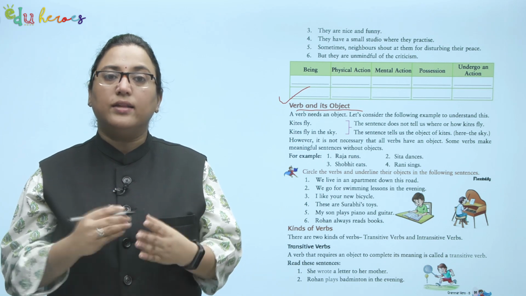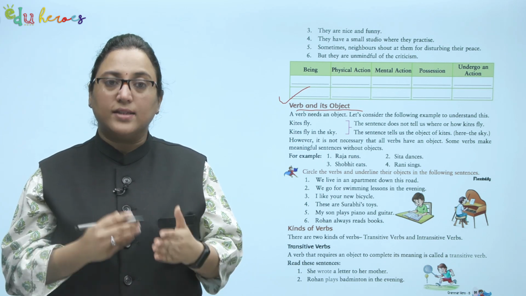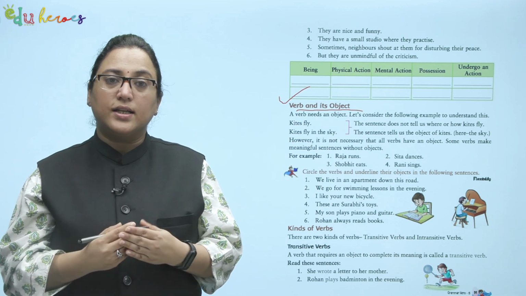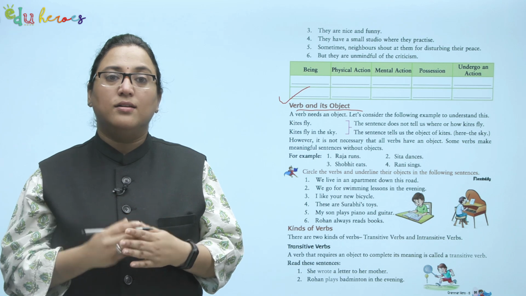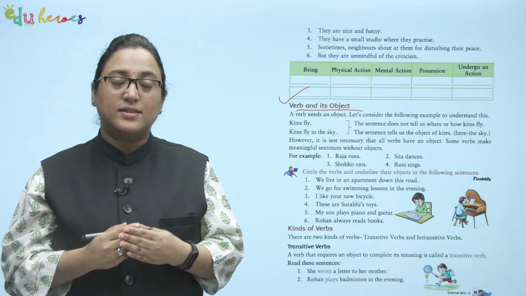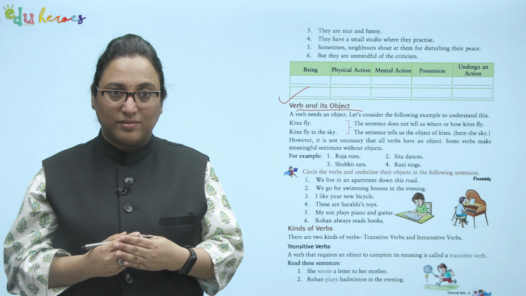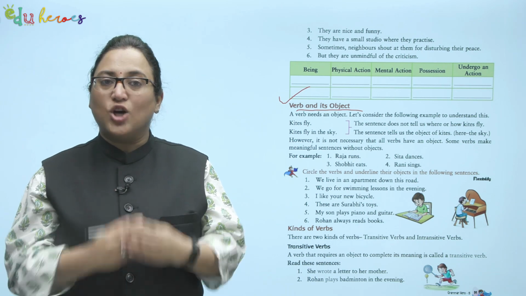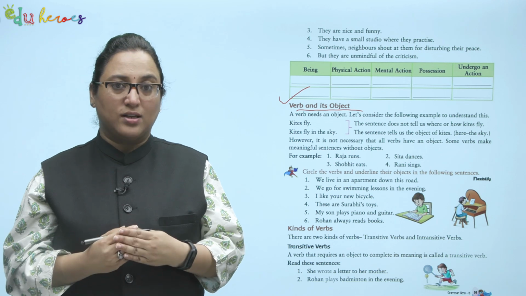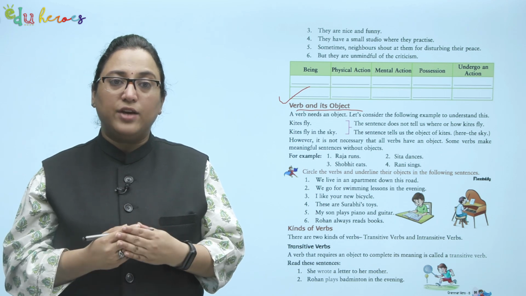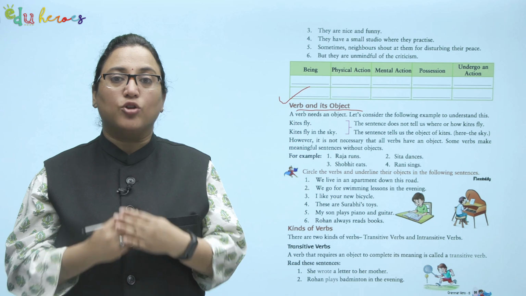Kites fly in the sky. In the second sentence, the sentence tells us the object of kites. Here, the sky. That means the sky is receiving the action. However, it is not necessary that all verbs have an object. Some verbs make meaningful sentences without objects.